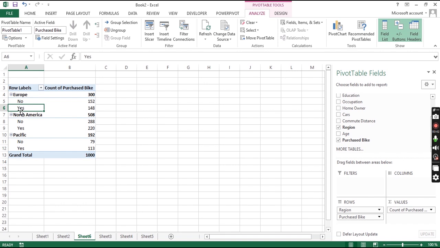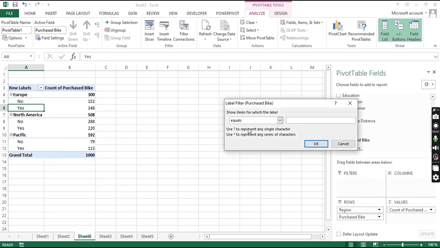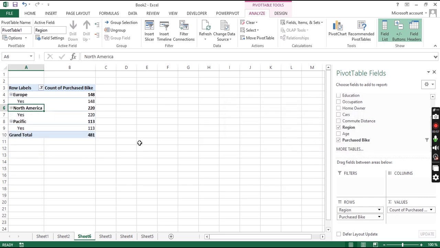Then we need to do a filter, the label filter to be precise, where the label equals yes, because our idea is to get those that bought. So we can now collapse this. So this is basically count of purchased items. So each region, this is what they purchased.